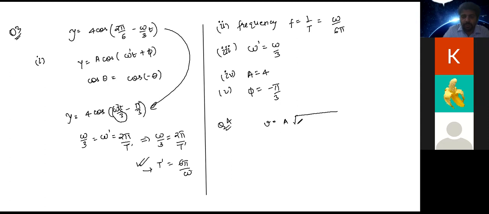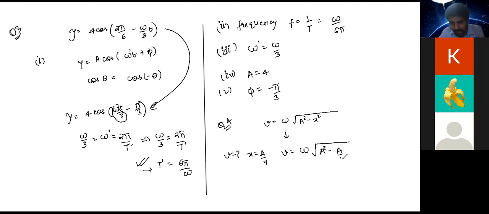See, do we have this formula? We have this formula between velocity and displacement, right? V is equal to omega times under root a square minus x square, correct? So how can we go ahead with this? We need to find out what is the velocity at x is equal to a by 4. First of all, how will you go about it? V is equal to omega times under root a square minus (a by 4) square.